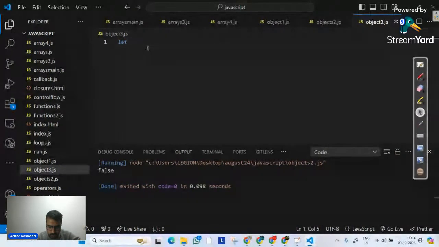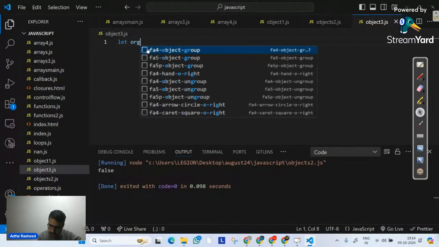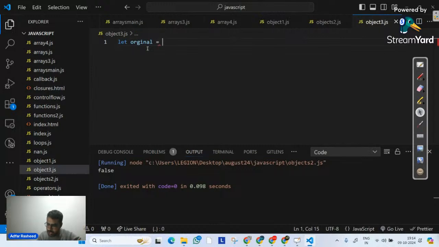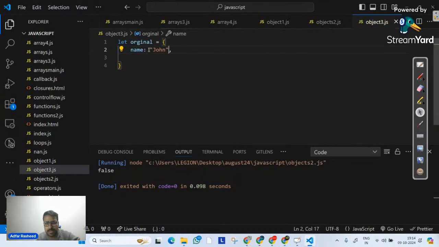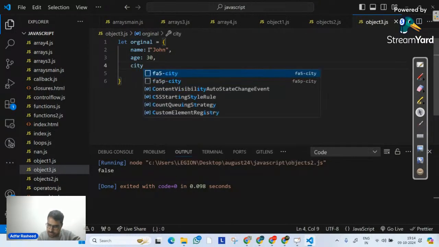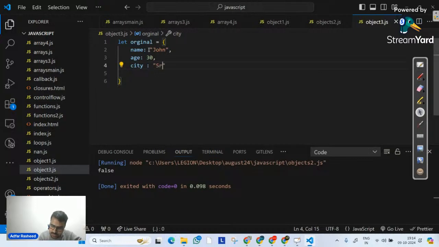Let me create an object with the name original. Let original equal name: John, then another property age: 30, then another property city, and the city is Srinagar. Done. After that, I want to make a copy of it.